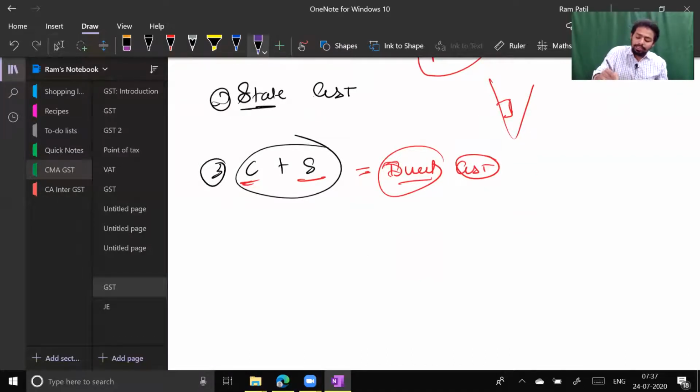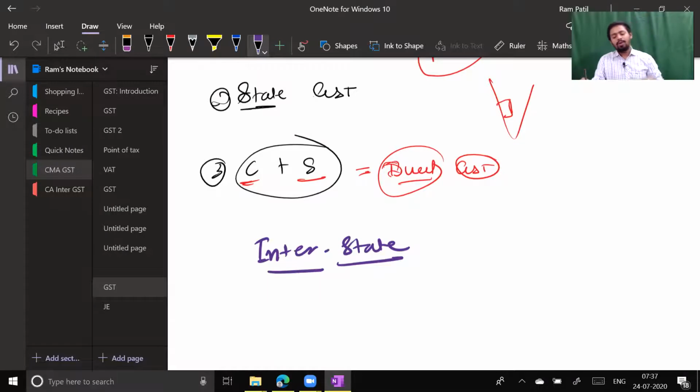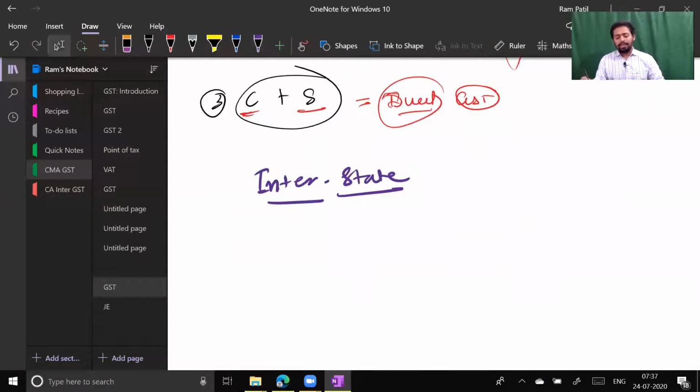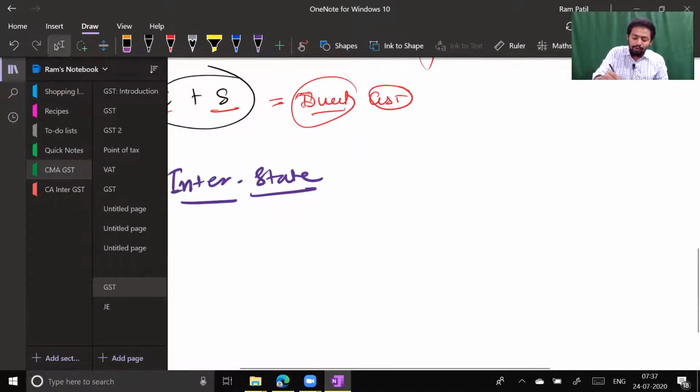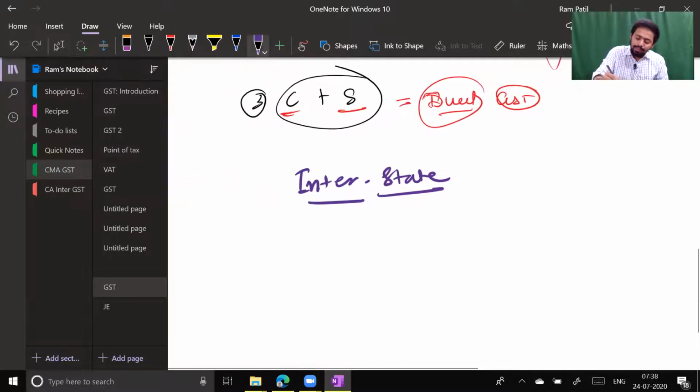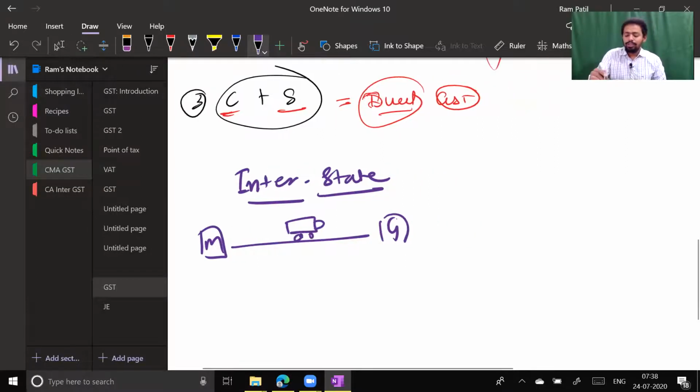Whenever there is an interstate transaction, interstate means one state to another state. So what do you mean by interstate? Interstate means you are supplying goods from one state to another state, maybe from Maharashtra to Gujarat. Your goods are going there. Okay, this is a truck. So this is interstate. So you cannot apply Maharashtra GST. You cannot apply Gujarat GST, and therefore the central government intervenes and says you please charge IGST.